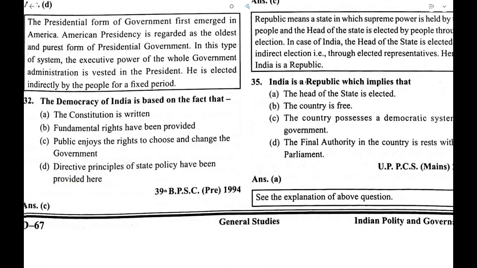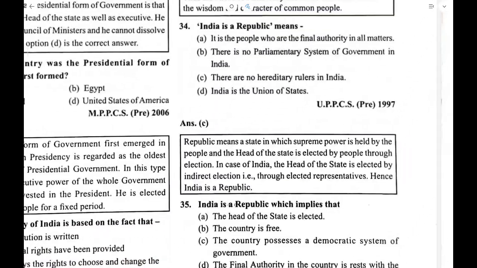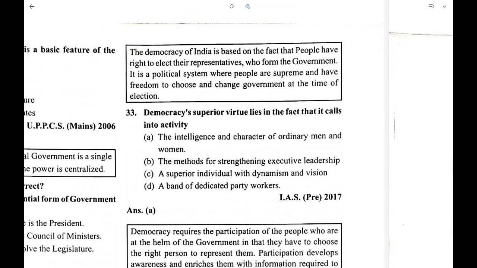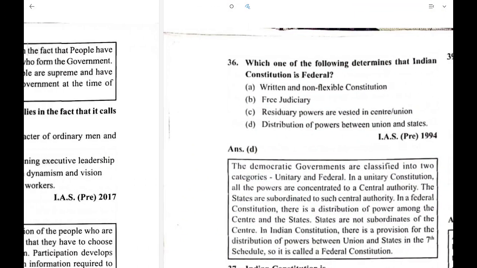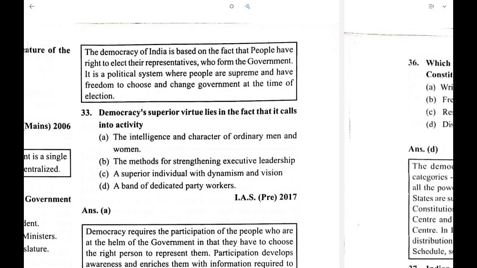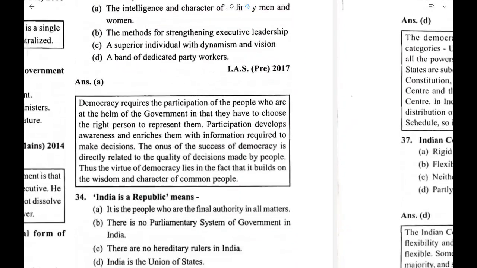The democracy of India is based on the fact that the public enjoys the right to choose and change the government. The democracy's superior virtue lies in the fact that it calls into activity the intelligence and character of ordinary men and women.